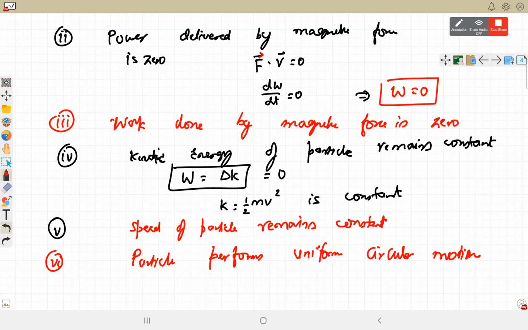Right. Understood all these properties? Yeah. Bharat, can you see the board? Yes, sir.